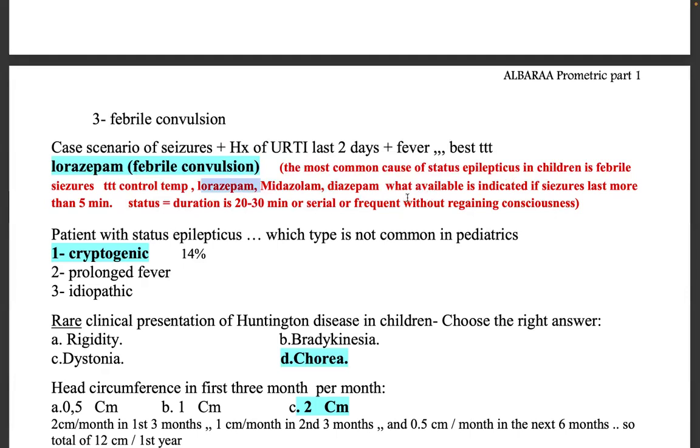He is telling that you consider it if indicated, if the seizure lasts more than 5 minutes. Is it clear, or does anyone have comments about this febrile convulsion? No, it's clear. Okay.